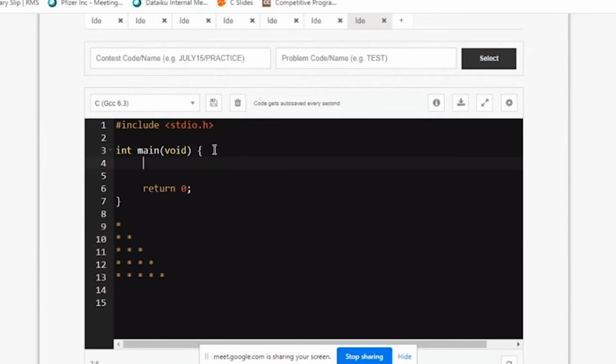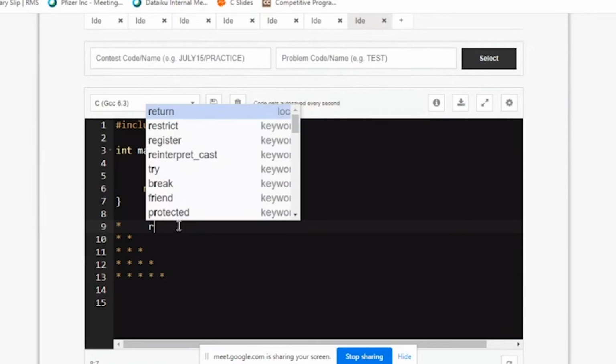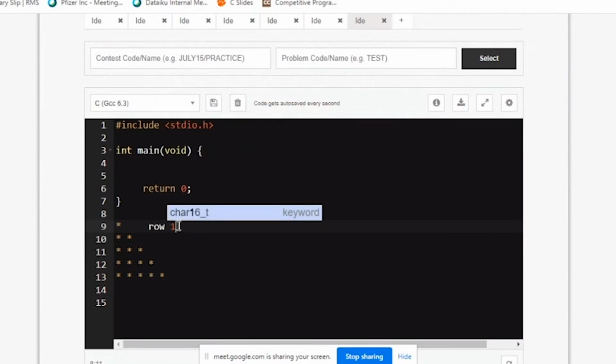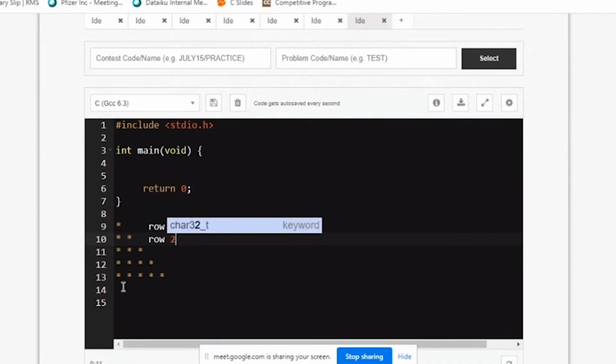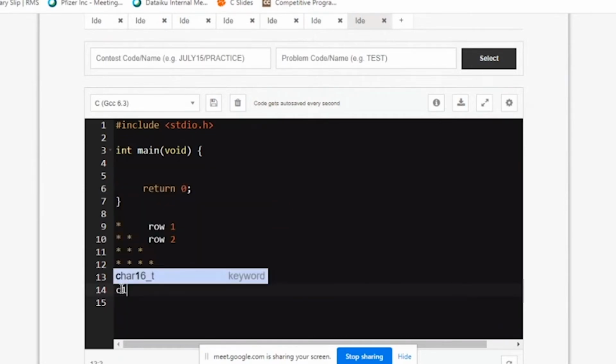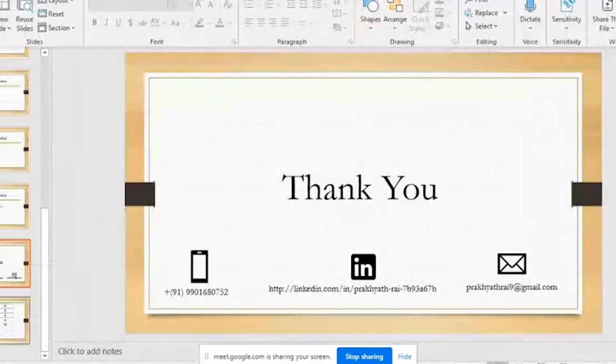So how do we code these kinds of problems? Always remember the lines are called rows. This is row 1, and this is row 2. This is your column 1, C1, and then column 2, and the same way it goes till column 5. So these are your columns. This whole thing is a row, and the whole line from top to bottom is a column. I can show you in this table, I guess.